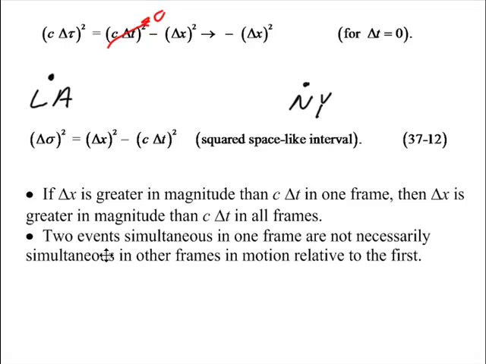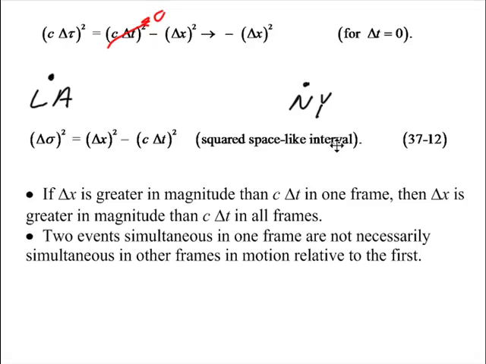Also, that means that two events that are simultaneous in one frame, if in one frame delta t is 0, in another frame delta t will not necessarily be 0. We'll have a bigger delta x, and we'll have a delta t that is not 0. In other words, two things that are simultaneous in one frame are not simultaneous in all frames. Two events like this, where the distance between them is greater than the speed of light times the time between them, are said to be space-like separated, or it's a space-like interval.